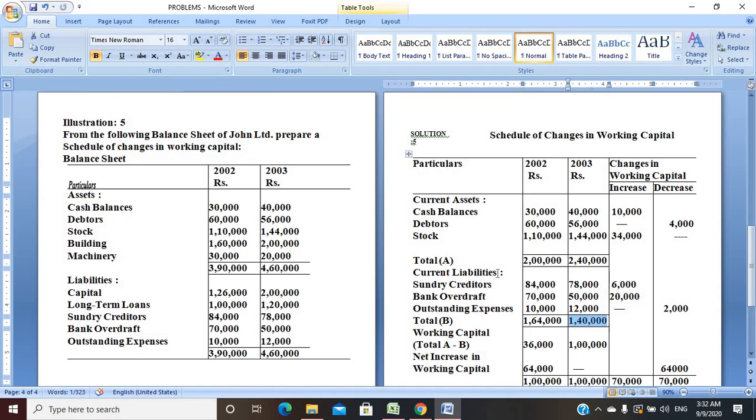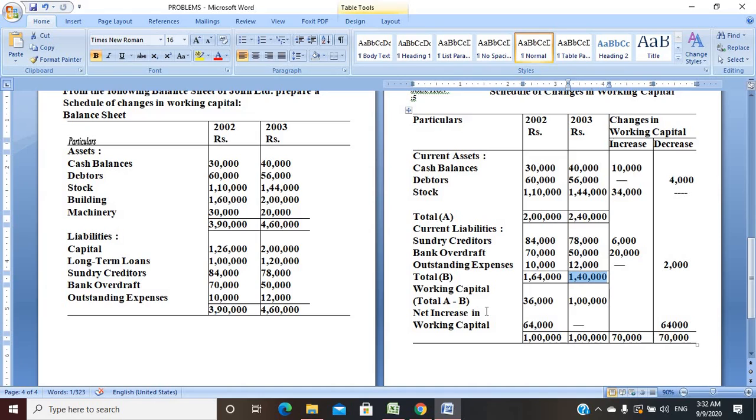So total A is current assets and total B is current liabilities. Now how do we calculate working capital? A minus B. That is 2 lakh here minus 1,64,000 gives the figure 36,000, right?